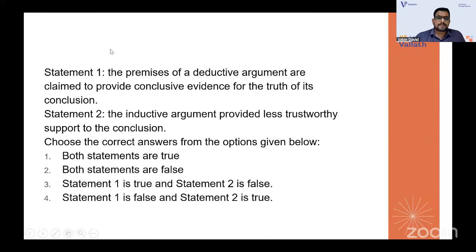Next one. The premises of a deductive argument are claimed to provide conclusive evidence for the truth of its conclusion. The statement that an inductive argument provides less trustworthy support to the conclusion. So which of the statements do you think is correct and incorrect?